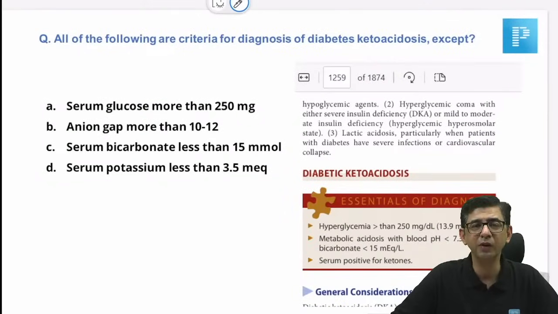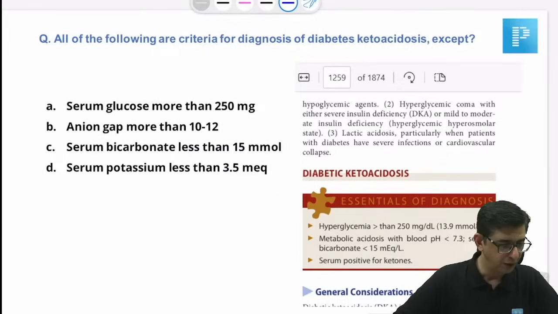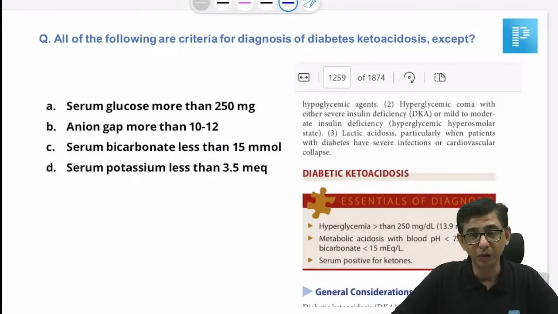Let's move on to the next one, which was an easy one. So don't worry. Maybe this one was a tricky one for you guys, but you'll be able to solve this one. Serum calcium was normal.